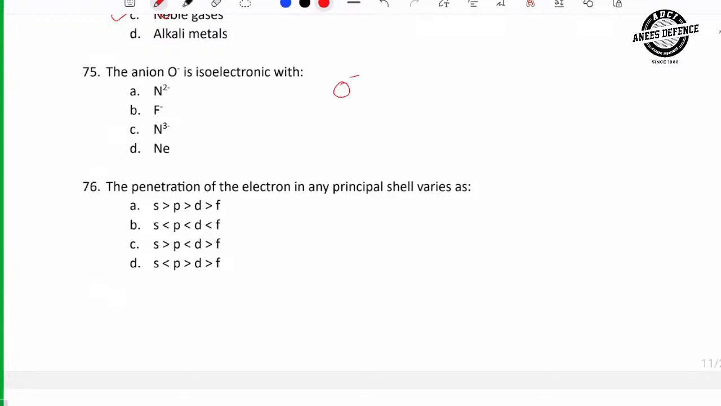O minus is isoelectronic with, O minus means 9 electrons, right? 8 of oxygen and 1 of minus charge. So which option has 9 electrons? A, na? Because nitrogen is 7 and 2 minus means 7 plus 2, 9.